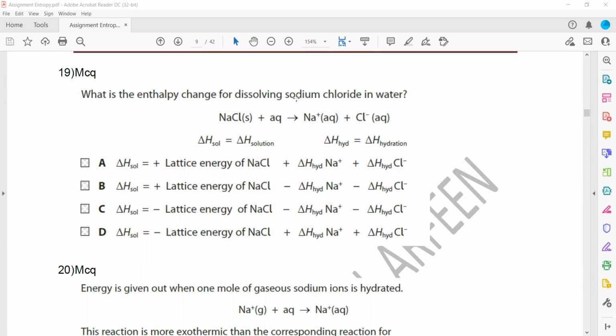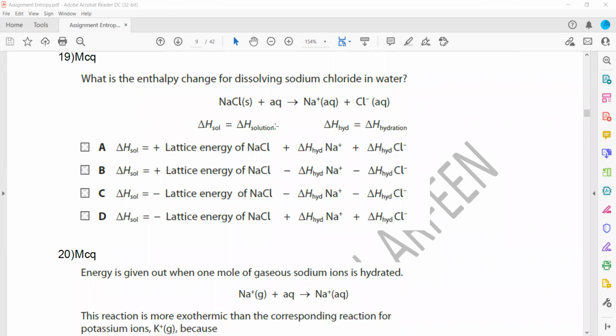What is the enthalpy change when dissolving sodium chloride in water? The formula for enthalpy change, whenever we want to calculate, is always hydration minus lattice. Or minus lattice energy plus hydration, that's why D is the right answer. Because as we discussed earlier, the enthalpy change of solution is hydration minus the lattice, or I can also write minus lattice plus hydration.